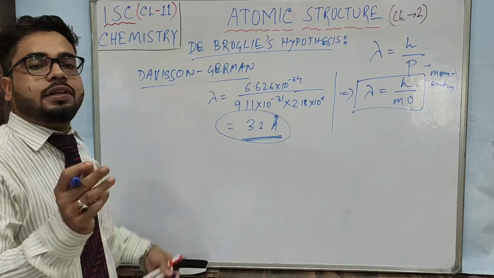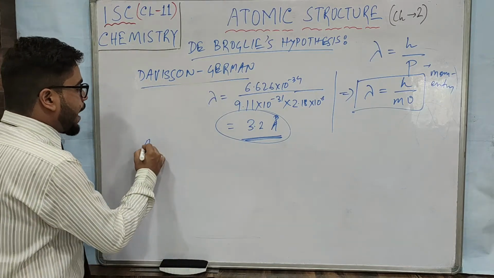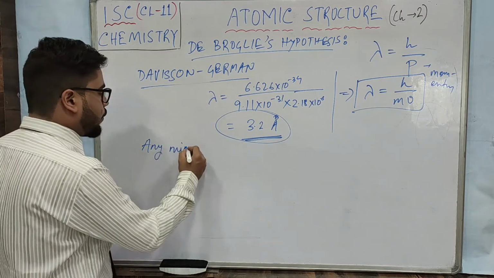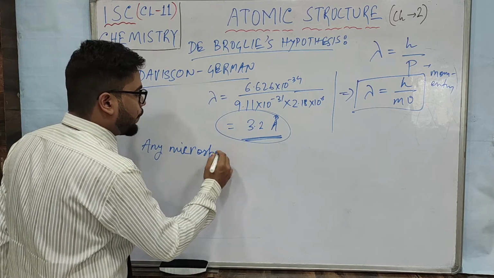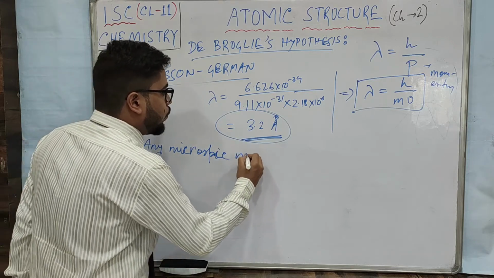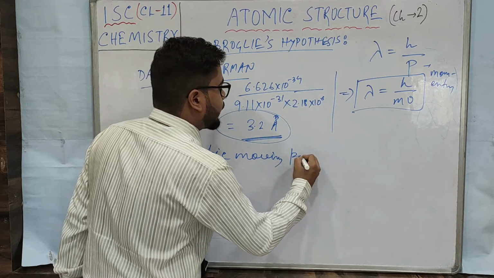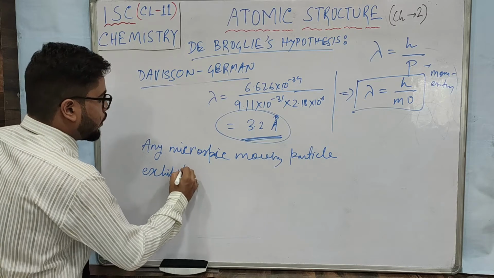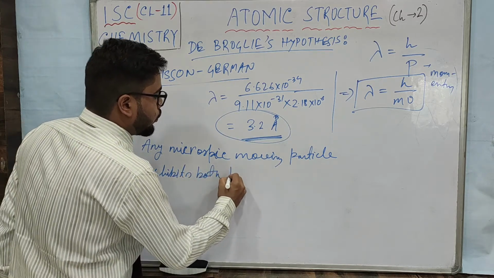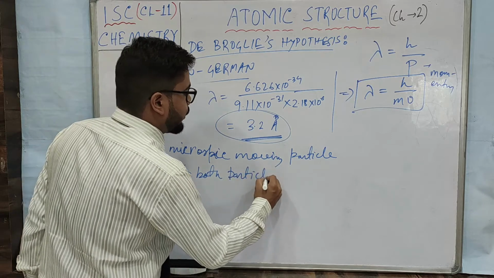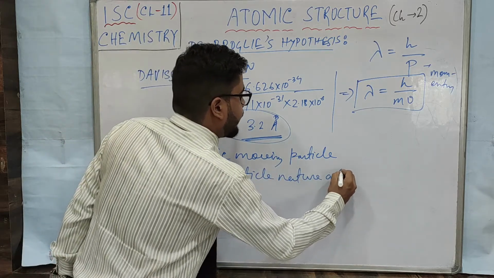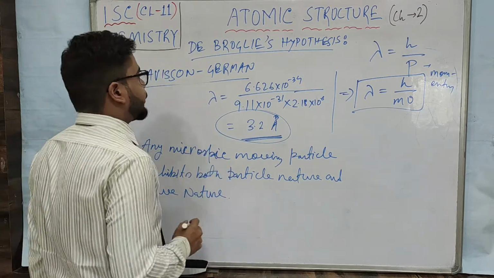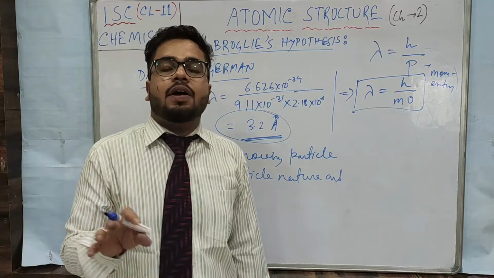So de Broglie's hypothesis can be specified as: any microscopic, very small, tiny moving particle, like electrons, exhibits both particle nature and wave nature. So that is all about de Broglie's hypothesis.